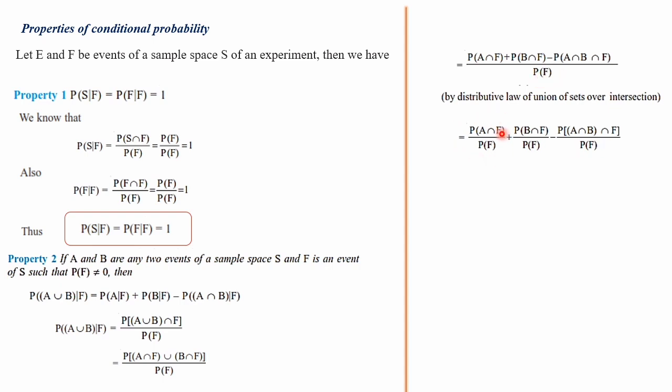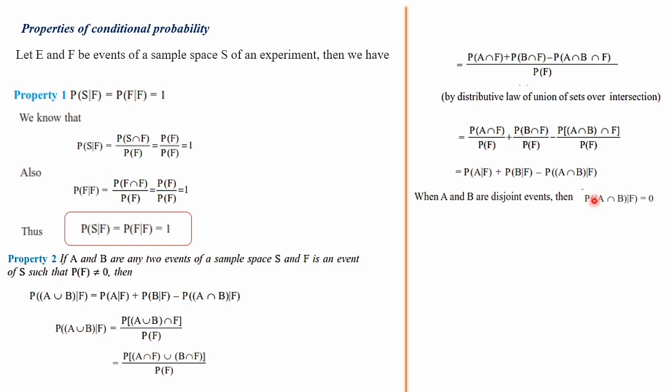The first one is clearly a conditional probability, P of A given F. The next one is the probability of B given F. The third one is the probability of A intersection B given F. When A and B are disjoint sets, meaning there is no intersection and no common elements, this will be 0.